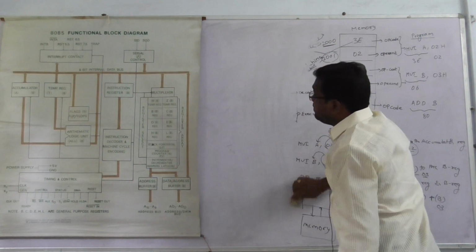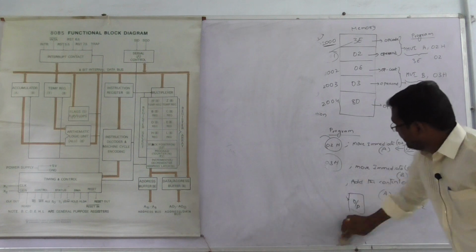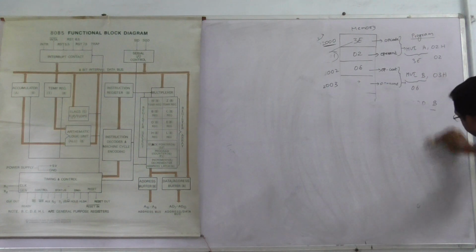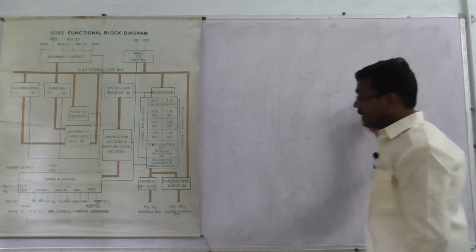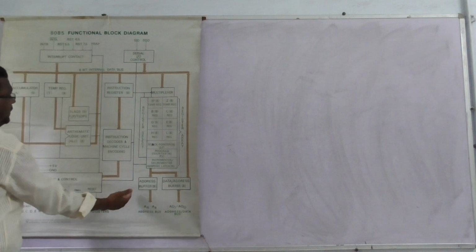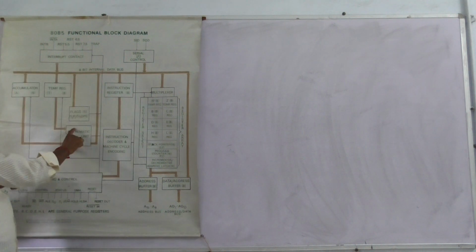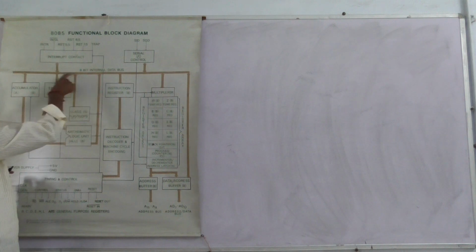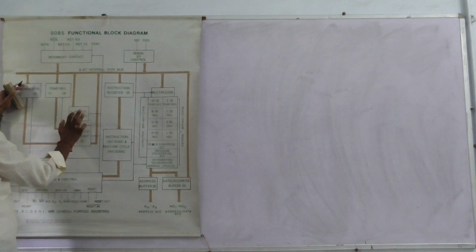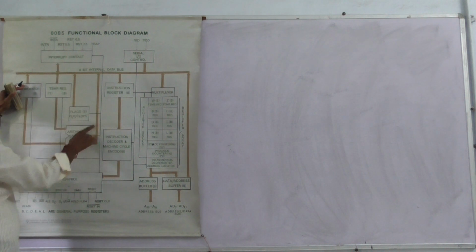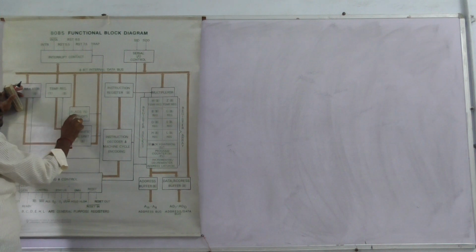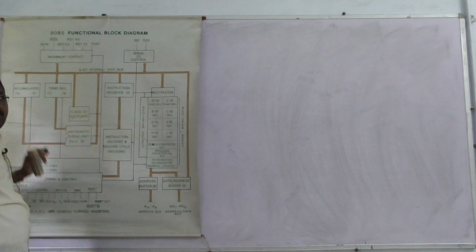Here the result can be represented by the arithmetical logical unit. The arithmetical logical unit can perform arithmetic operations and logical operations. The final result can be stored in the accumulator register, and it is also represented by the flag register.